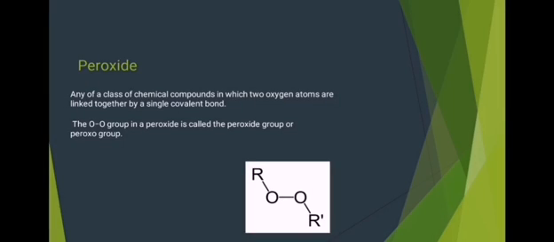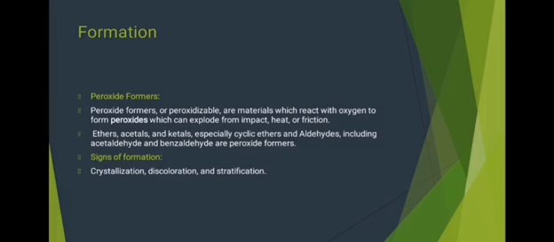Today the topic of my presentation is peroxides and all types of peroxides. First, let us know what peroxides are. Any of a class of chemical compounds in which two oxygen atoms are linked together by a single covalent bond are peroxides. The O-O group in the structure of a peroxide is called the peroxide group or peroxo group.